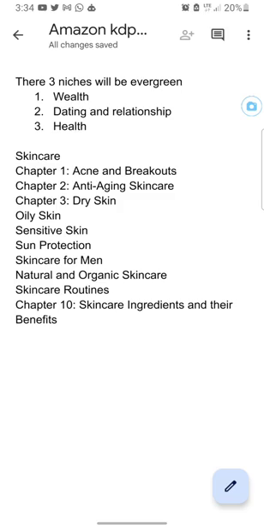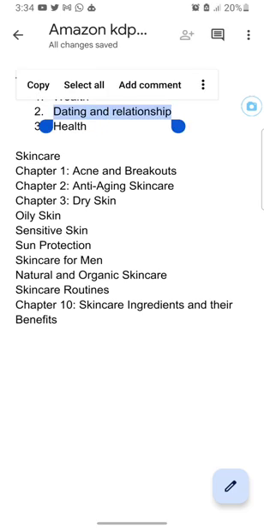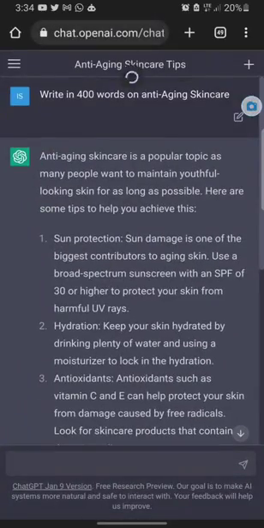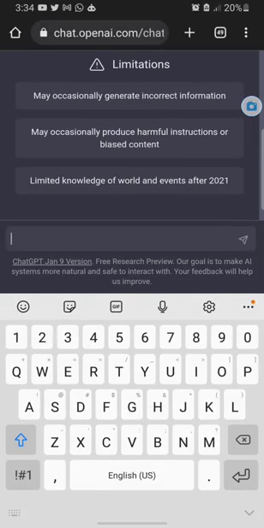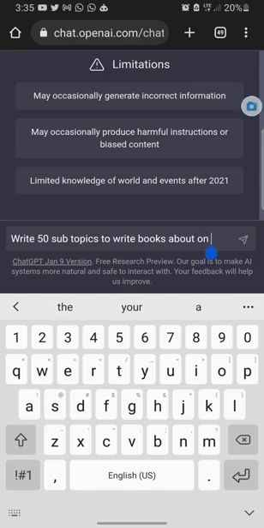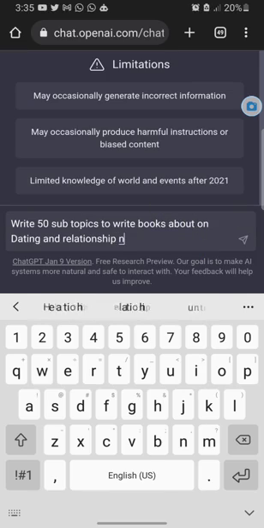When you go into weight, let's go to weight and do something. Or rather, let's copy and go into dating and relationship. So I copy dating and relationship. When I come here, I'll refresh it, and I want to do something very wide now. So I will write subtopics about niche, right?